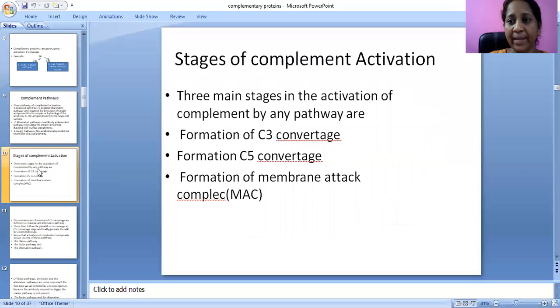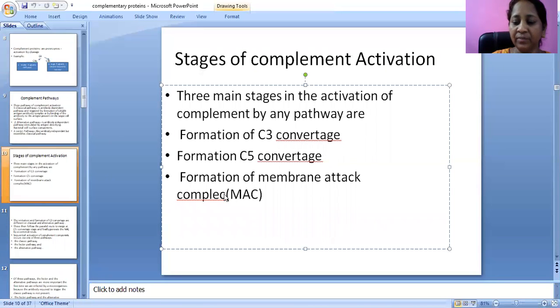Stages of complement activation. The three main stages in activation of complement by any pathway are formation of C3 convertase, formation of C5 convertase, and formation of the membrane attack complex. In complement activation, these three main stages are there.